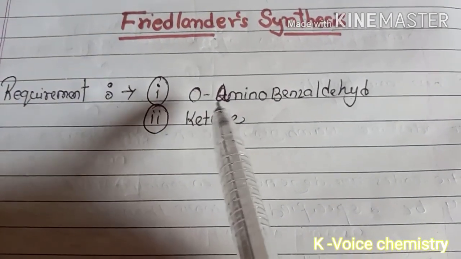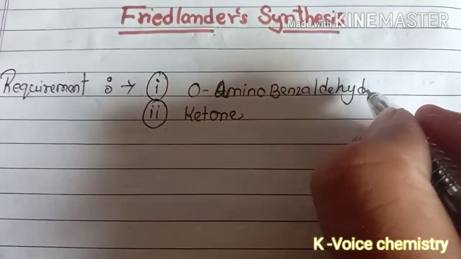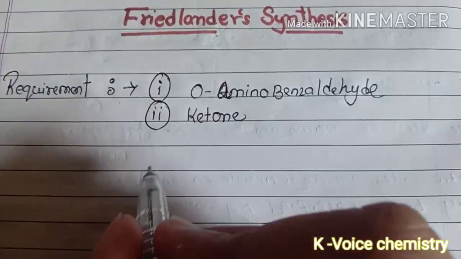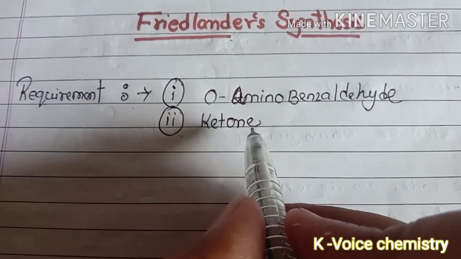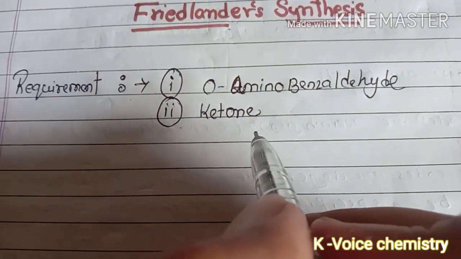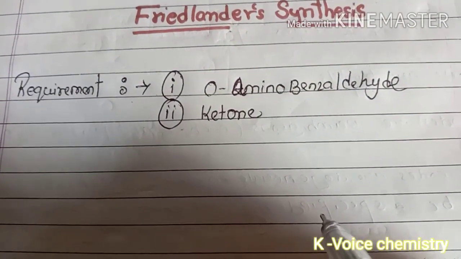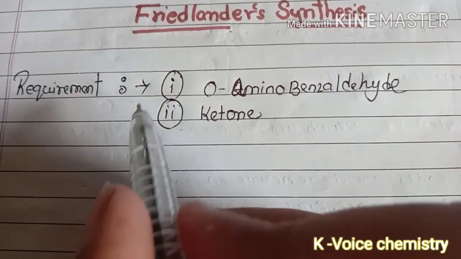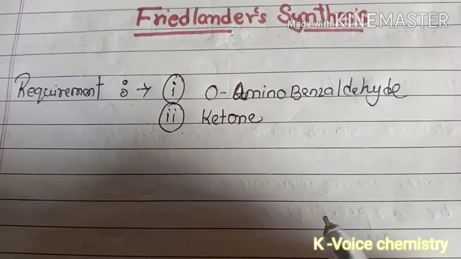We require an ortho-aminobenzaldehyde and a ketone. Basically, here I am taking acetone, but it must be noted that the ketone must contain the alpha methylene group. And this reaction will be catalyzed in acid or base media.